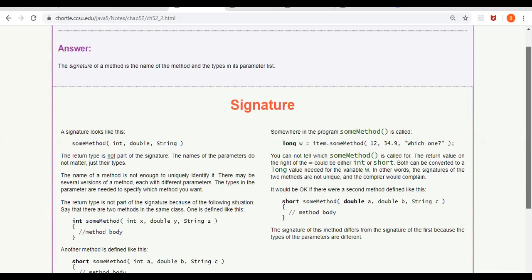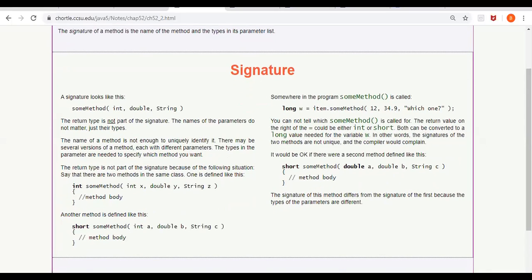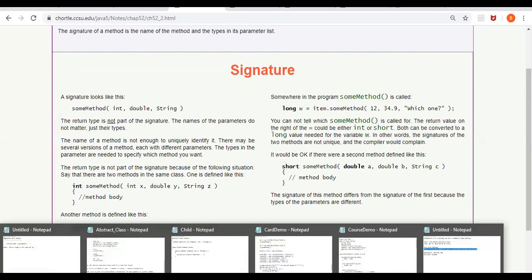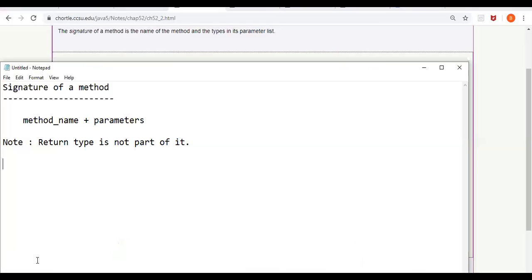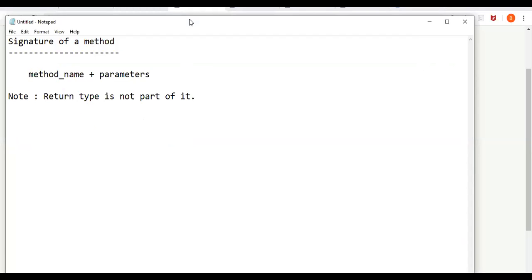So coming to the signature of a method, could someone say what is the signature of a method? What is the method signature? Parameters or arguments.